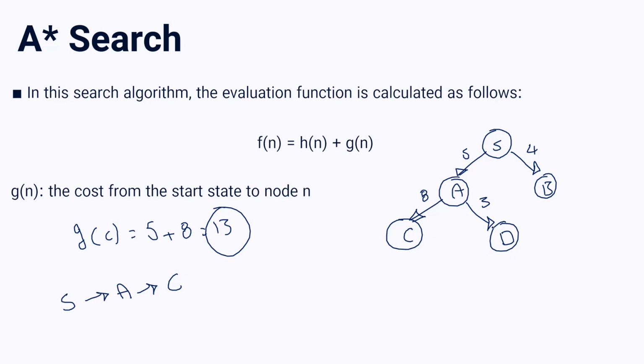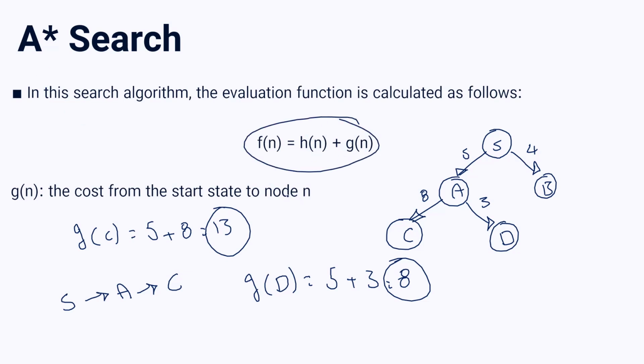Or for example, consider we want to calculate this value for node D. I say the value of G for node D is the total cost that I have to pay from my initial state to reach node D. So this is 5 plus 3, that is equal to 8. So I think now you know how we calculate the function G for each node. And the way that we calculate the evaluation function for the A star search algorithm is adding our heuristic measure to this function. And based on this, we have to choose the node with the least value of F, our evaluation function.